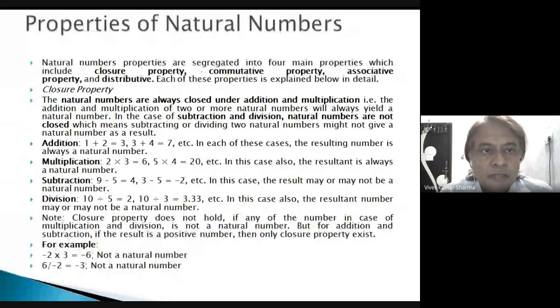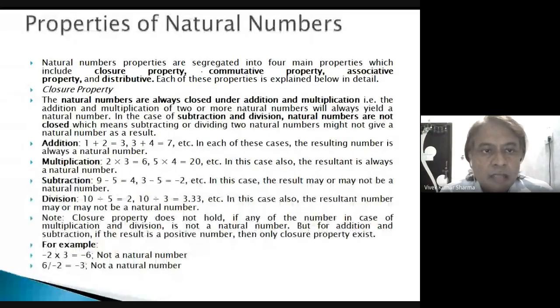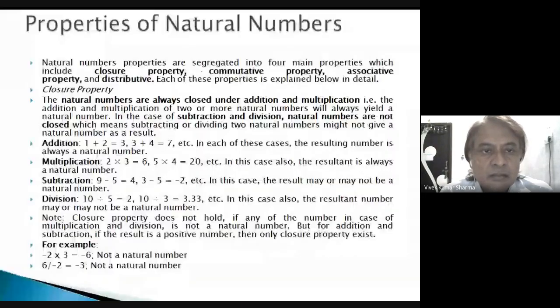Closure property means if we apply the operation of addition on two natural numbers and we find again a natural number, it means this set is closed. You can see 1 plus 2 is equal to 3, 3 plus 4 is equal to 7.